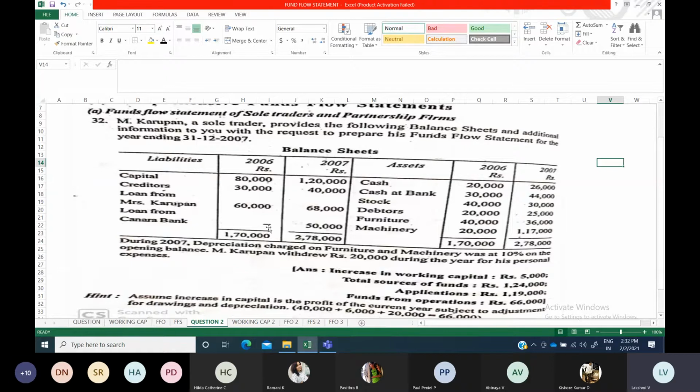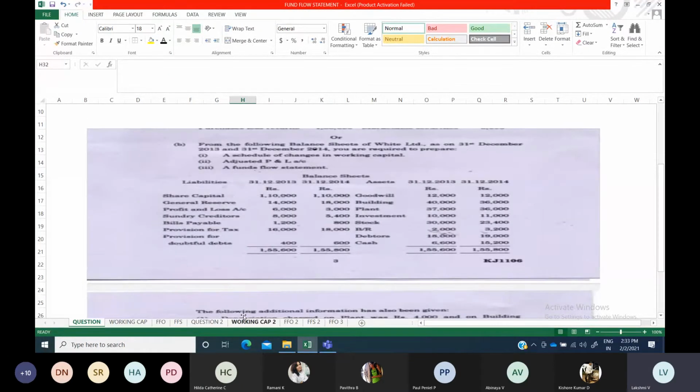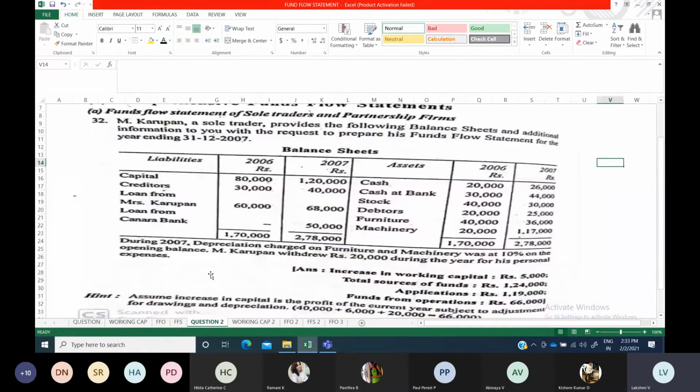Now, adjusted P&L account means a profit and loss account liability side is there. In the previous question we had it, but in this question it is not there. So you cannot prepare in that way. Next, if any net profit is given to you here. They have not given net profit here.